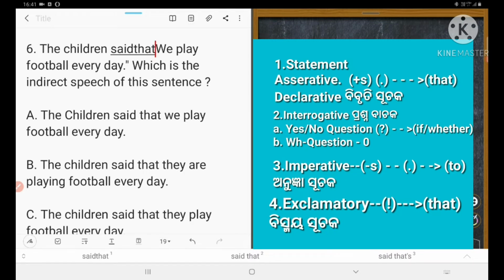That. Wait just one minute, I made a mistake. Yes, that. W will become small letter. The children said that we play. We will become they. Right?